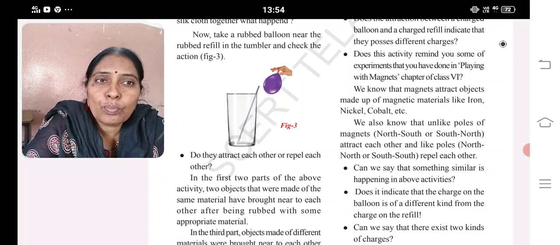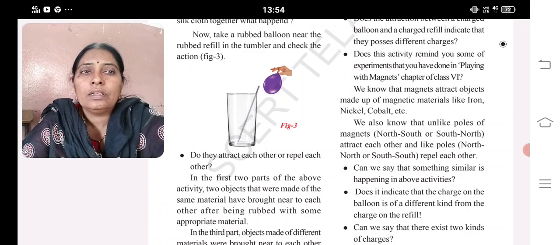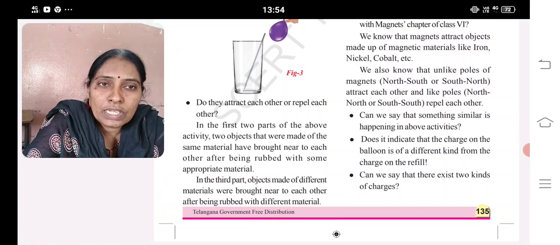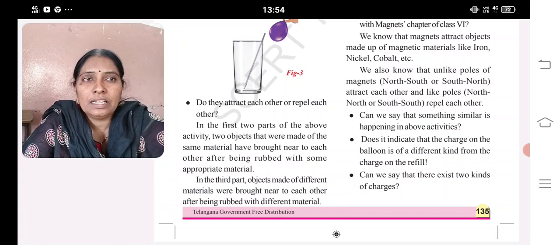In the first two parts of the above activity, two objects made of the same material were brought near to each other after being rubbed with the same appropriate material. In the third part, objects made of different materials were brought near to each other after being rubbed with different materials.